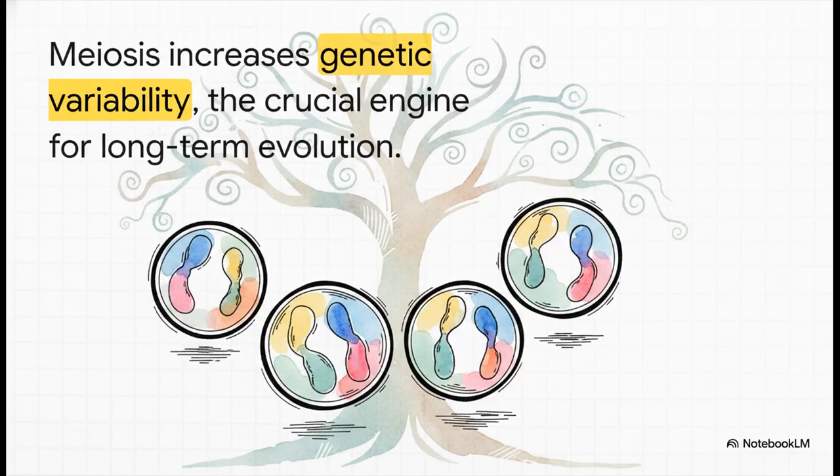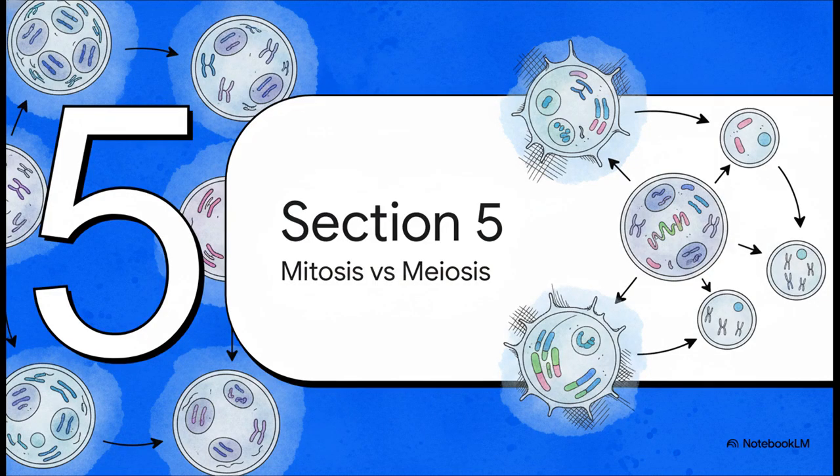I really want to emphasize the monumental significance of what we just covered. Meiosis is kind of a paradox. It reduces the chromosome number by half, but it does this specifically so that when two haploid gametes fuse during fertilization, the specific diploid chromosome number for that species is perfectly conserved across generations. Plus, because of that crossing over process we discussed in prophase I, meiosis actually increases genetic variability from one generation to the next, and those variations are the absolute crucial engine for the long-term process of evolution in sexually reproducing populations.